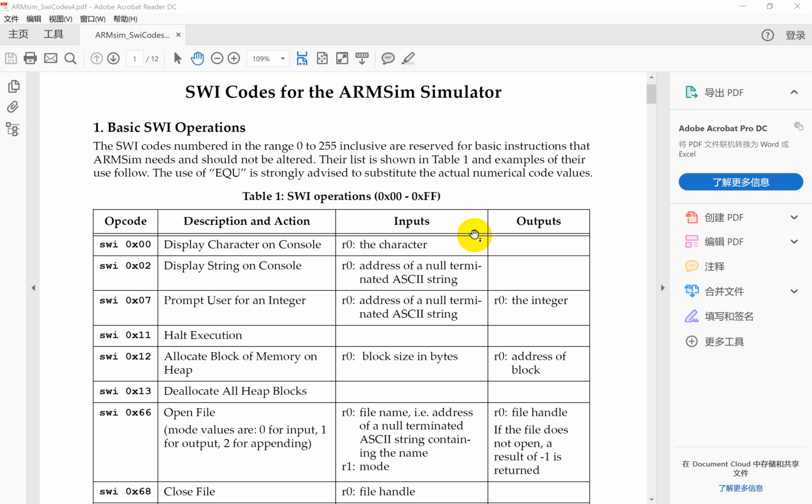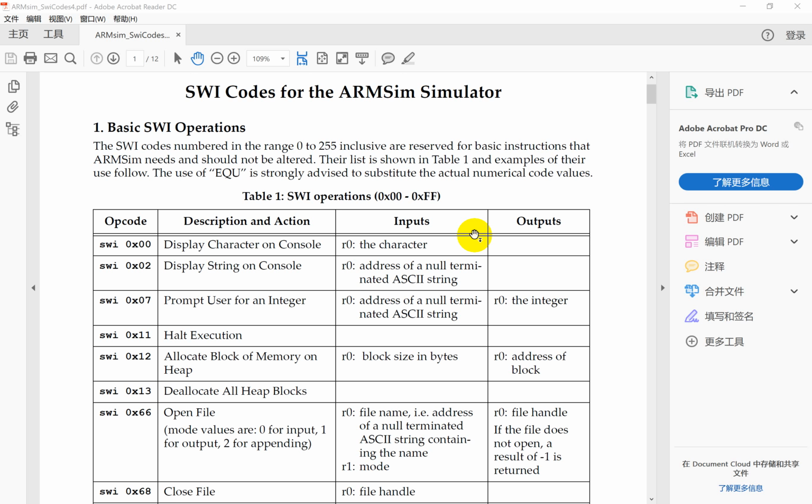In this video, I will talk about how to use software interrupts to do input and output. A software interrupt is a signal to the processor indicating an event that needs immediate attention. I think the professor will talk about the details in a future class. Now, we can just consider a software interrupt in ARM-Sim as the entrance of a specific function. The user guide will give you some ideas about how to use the SWI in ARM-Sim.